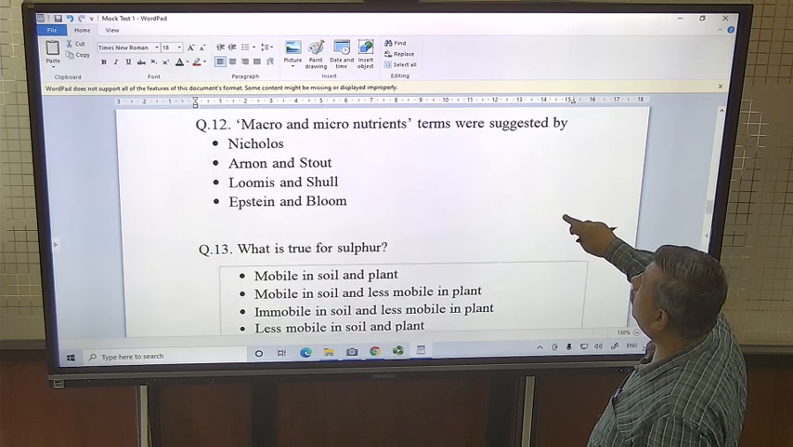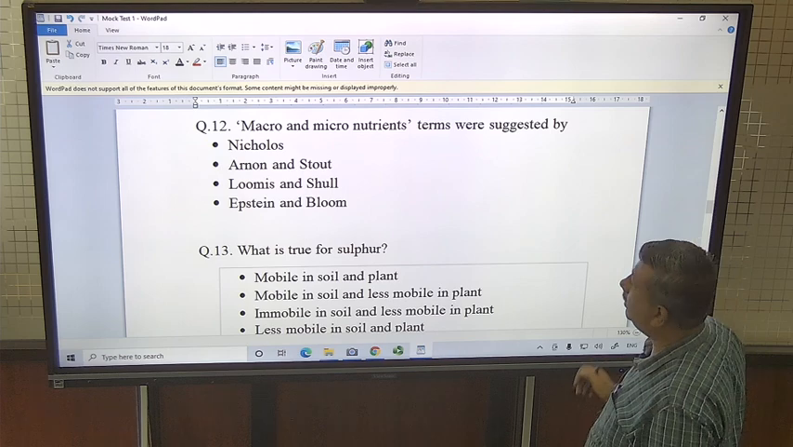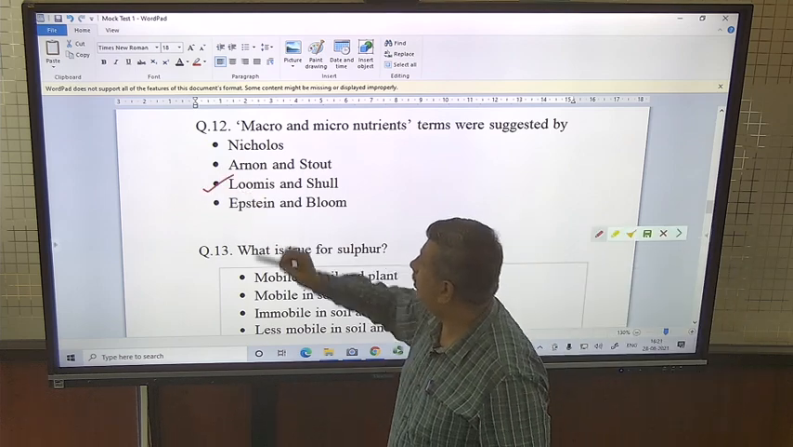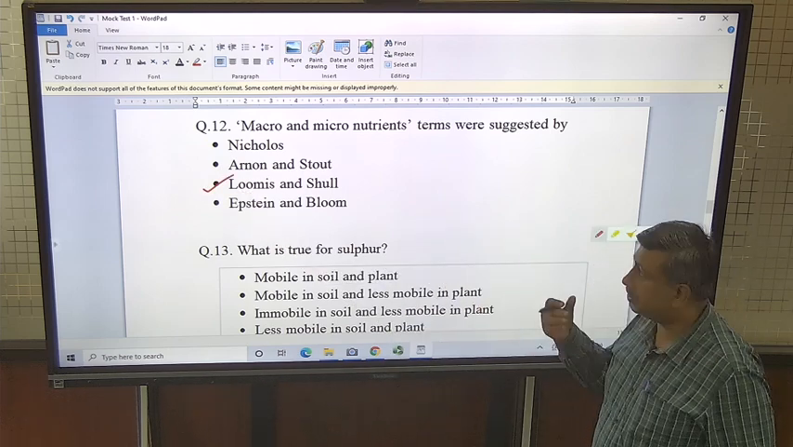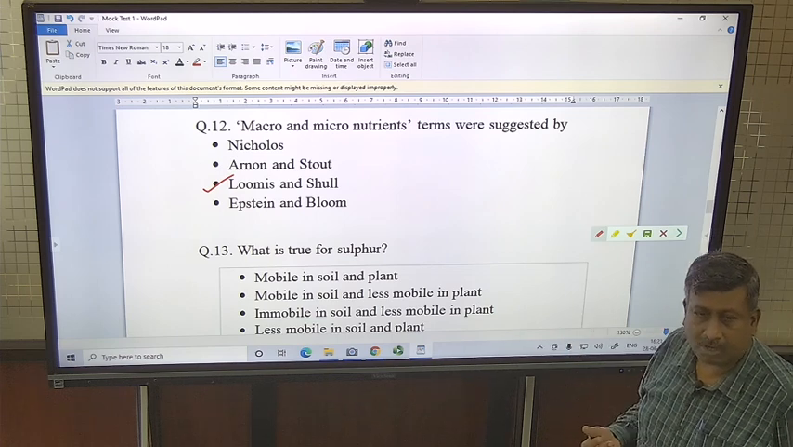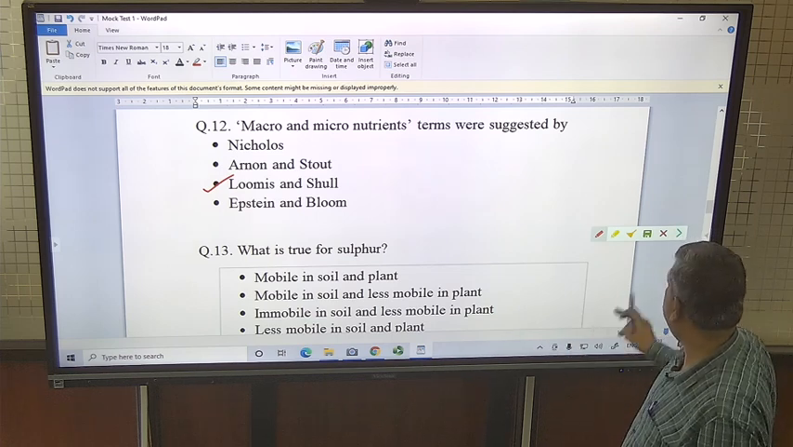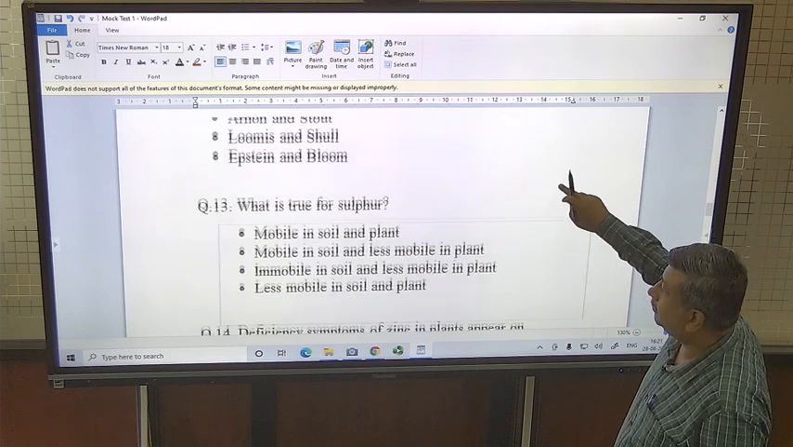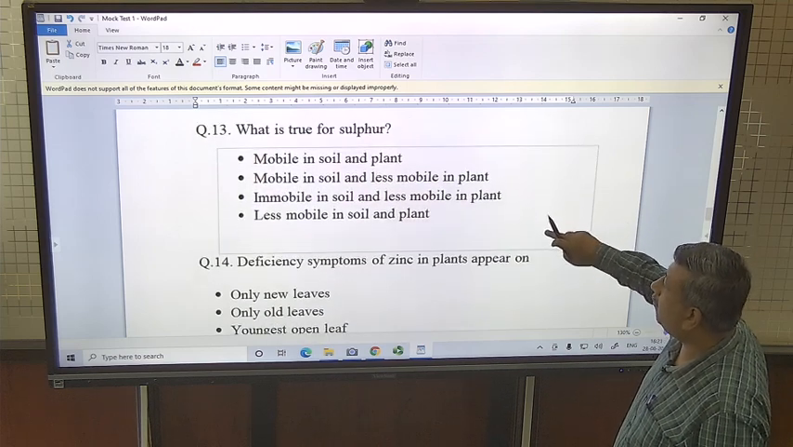Macro and micronutrient terms were suggested by. So Loomis and Schull suggested the term, and they gave the term macro and micronutrient on the basis of their plant requirement. What is true for sulfur?